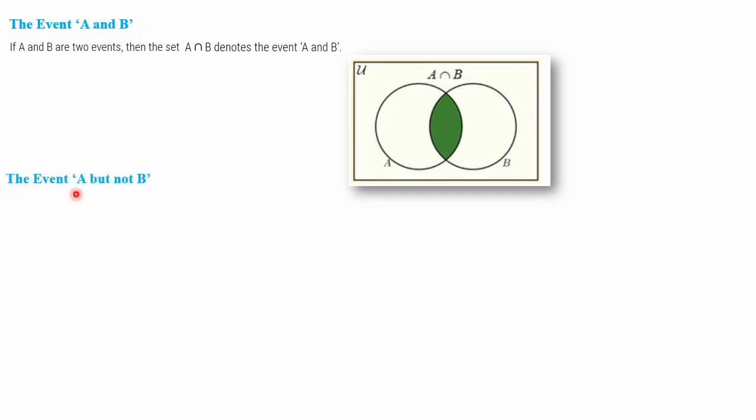Next is the event A but not B. The event A but not B, in the sense A minus B, is the set of all those elements which are in A but not in B. From the set A, if you remove the elements of B, then the resultant set is A but not B. As the word says, it is quite easy to derive. A is there but not B, means from A you have to remove B, that's all. Then we will get A minus B.